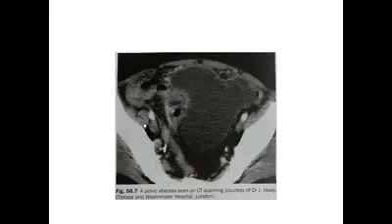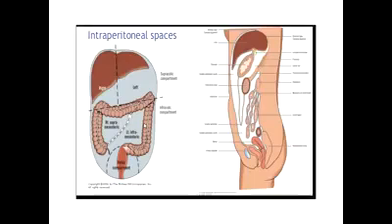A pelvic abscess seen on CT scan. So these are the few slides already talked about. So different partitions of the peritoneal cavity: supracolic compartment, infracolic compartment, pelvis, subphrenic spaces shown in the other picture as well.